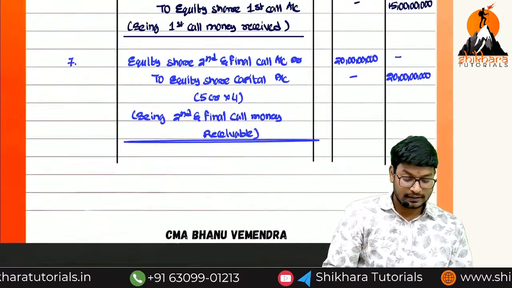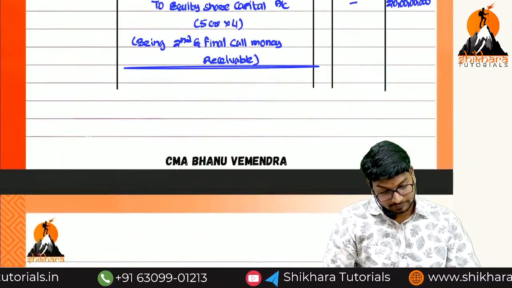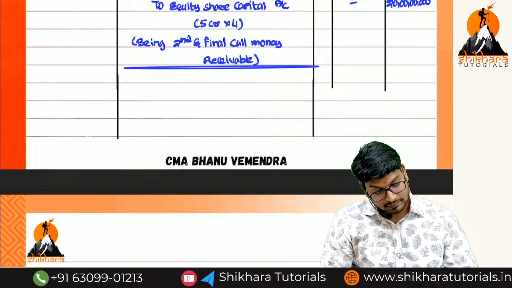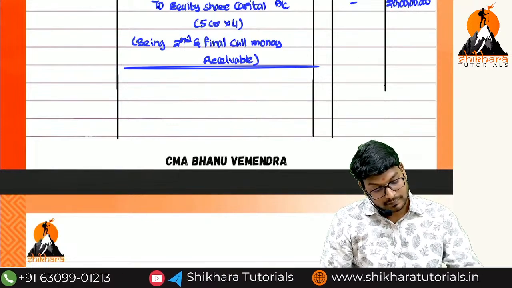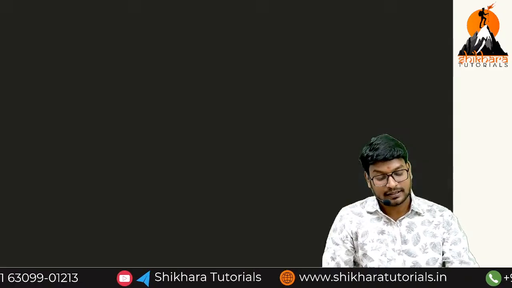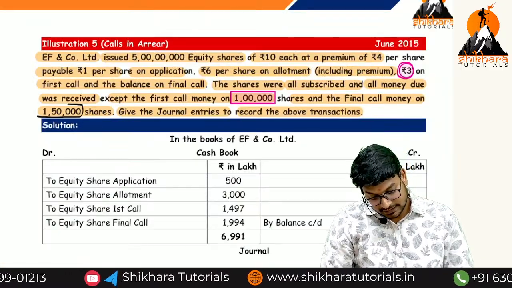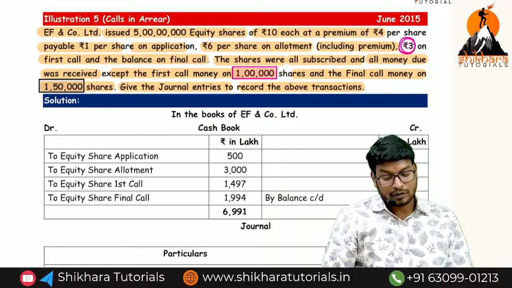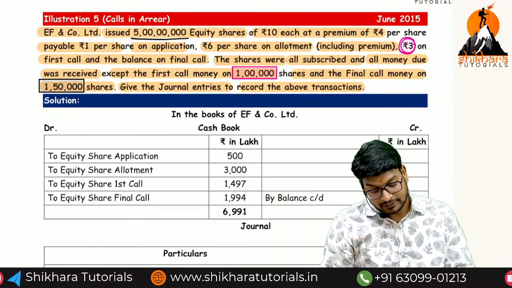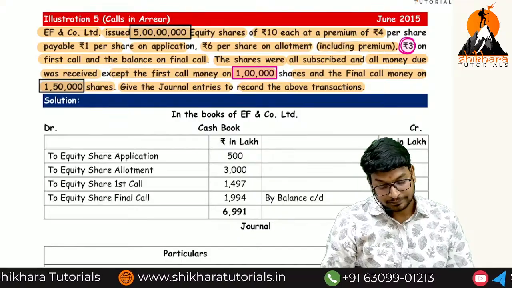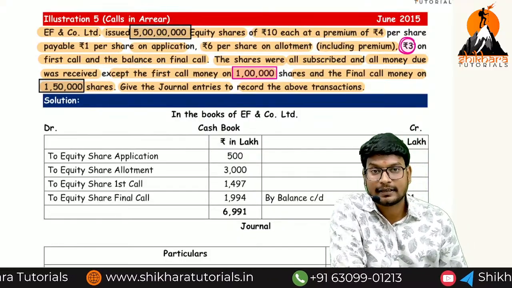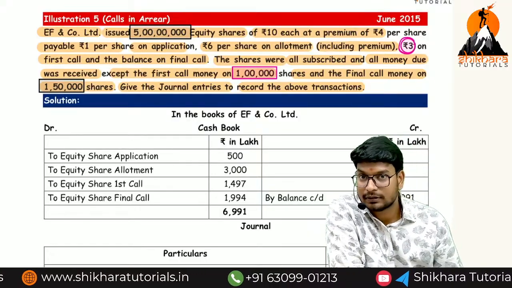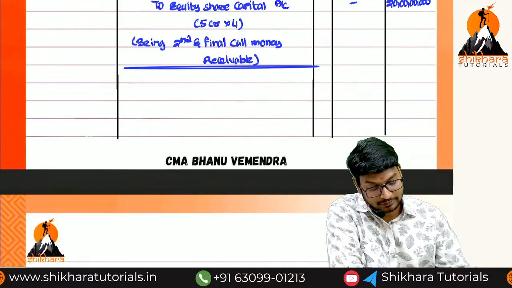Next one, ma. The last entry is important. On how many shares we have not received the amount, ma? 1,50,000 shares we have not received the amount. Okay, now what we need to do? That means on how many shares only we have received, ma? Out of 5 crores minus 1,50,000 means how much, ma? 4 crore 98 lakh 50,000 into 4. Yes or no? That amount will be transferred to bank account.